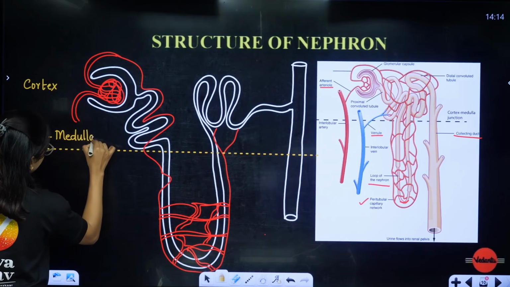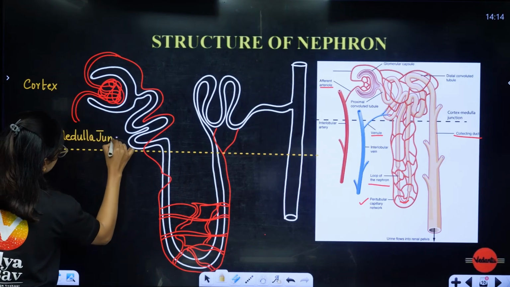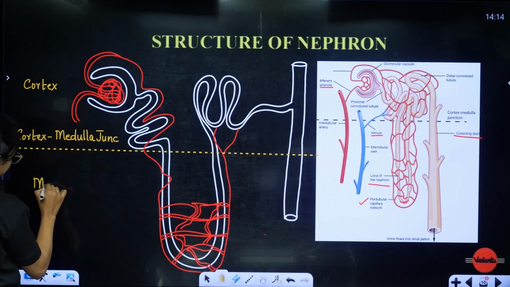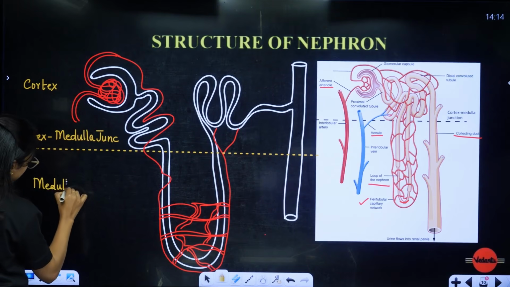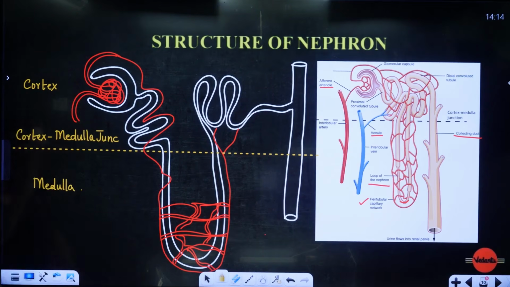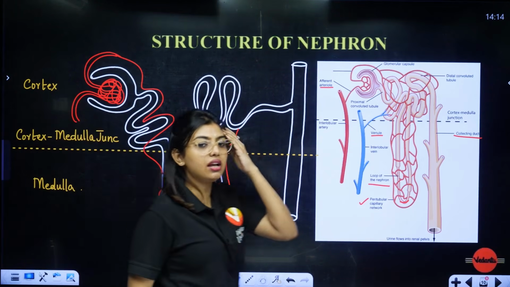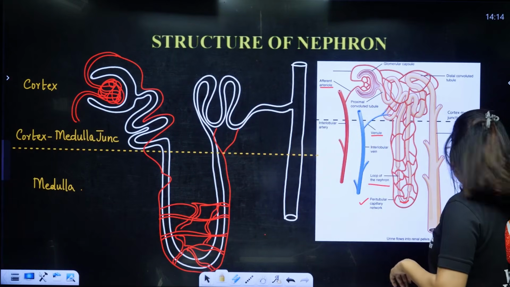Okay, medulla junction, and this is going to be present in the medulla. Because it will extend inside the medullary pyramid. So this region will be present inside the medulla. I hope these diagrams are clear for all of you.